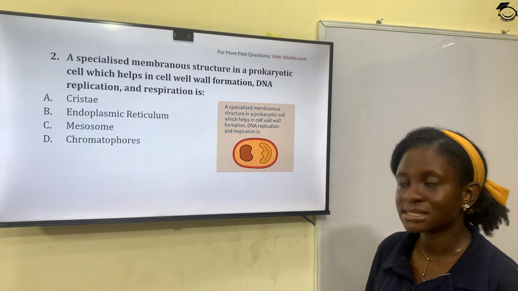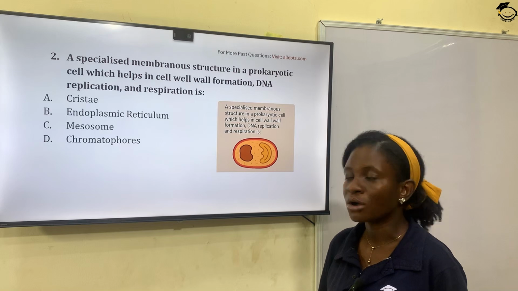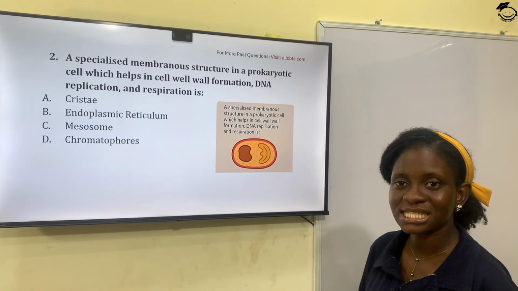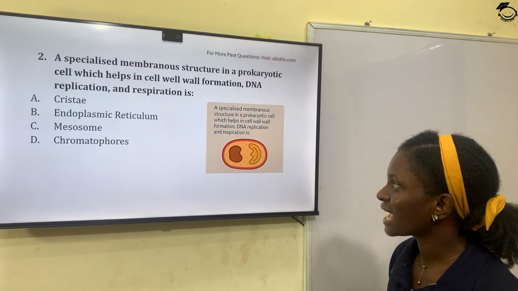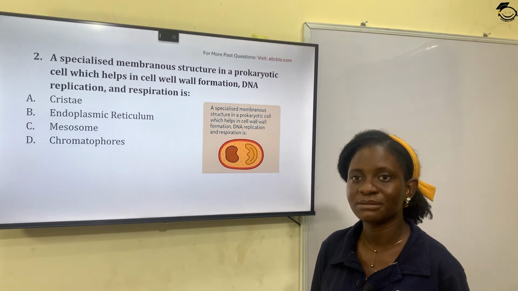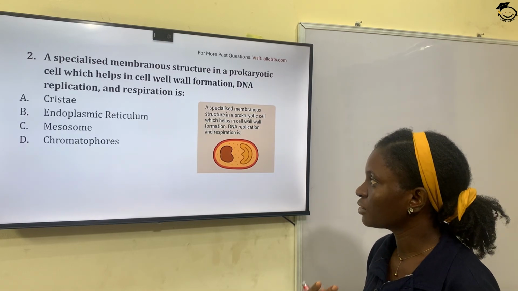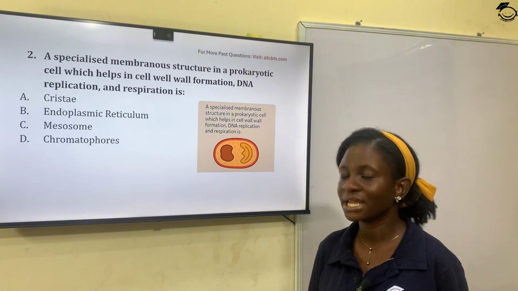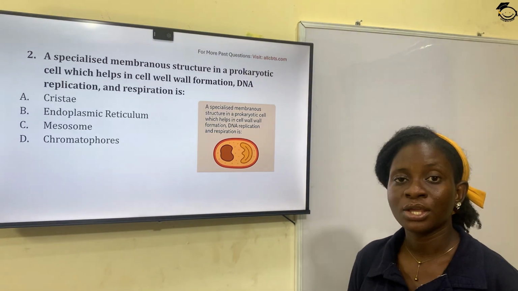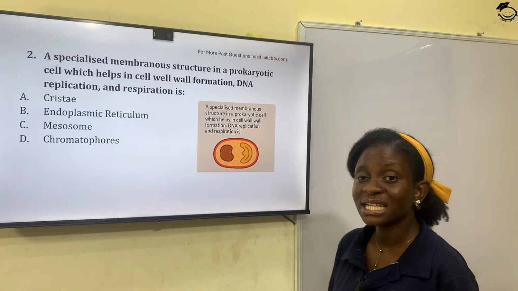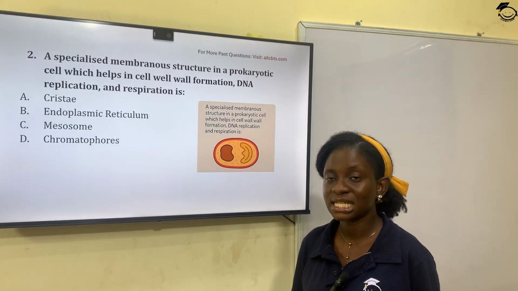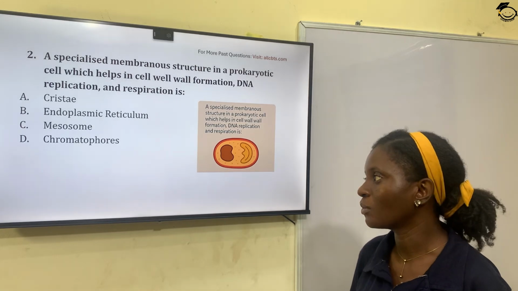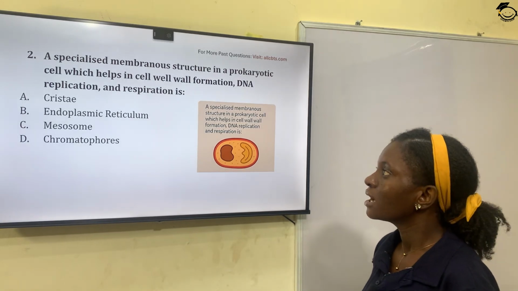It helps in cell wall formation, also in DNA replication and respiration. The correct answer is mesosome, but crystalline is present in the mitochondria, endoplasmic reticulum. Both option A and option B are present in eukaryotes, while option D is only present in photosynthetic bacteria. So the correct answer is mesosome, option C.